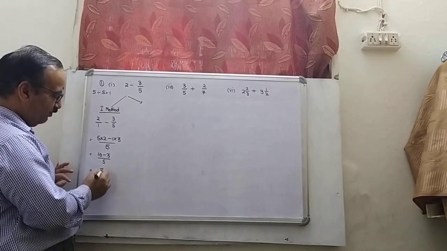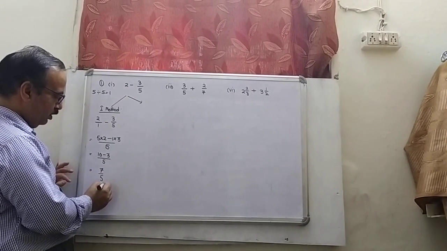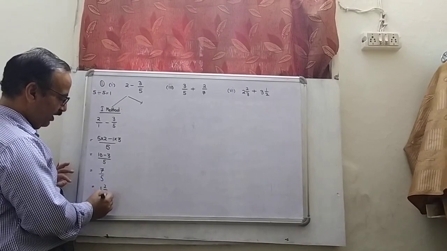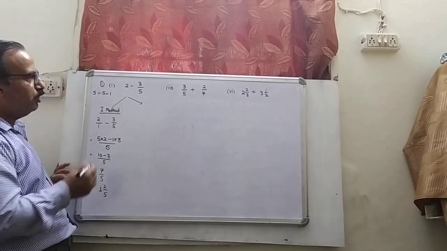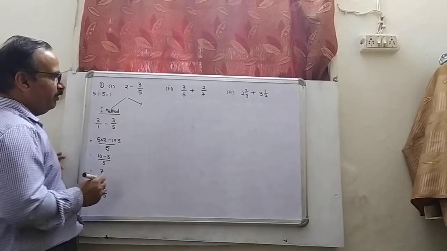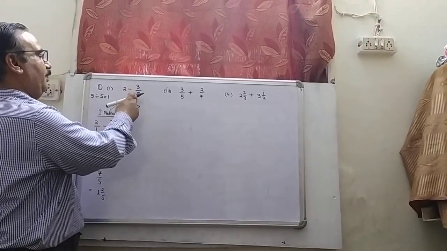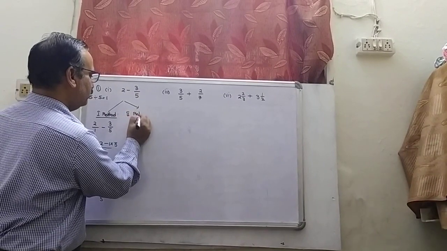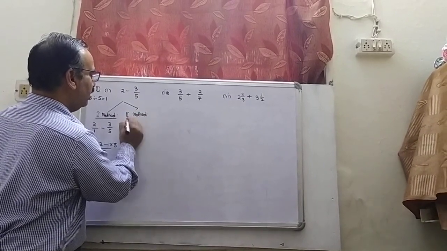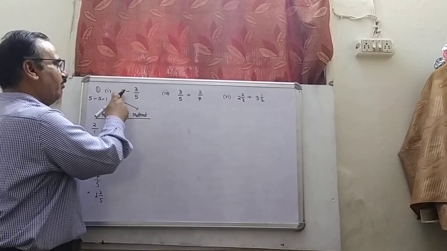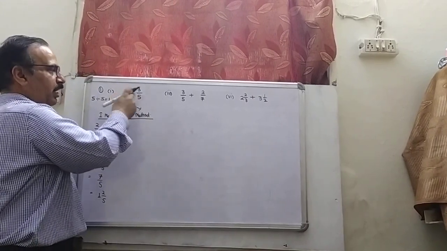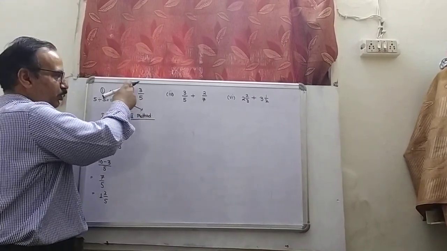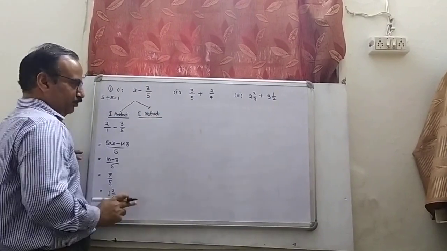You may also write it as 5 1s are 5, 2 over 5. So you can solve it in this manner. Another method is to directly multiply 5 by 2. Second method. That method is usually used when one number is a whole number and another one is a fraction, or you are adding or subtracting them.